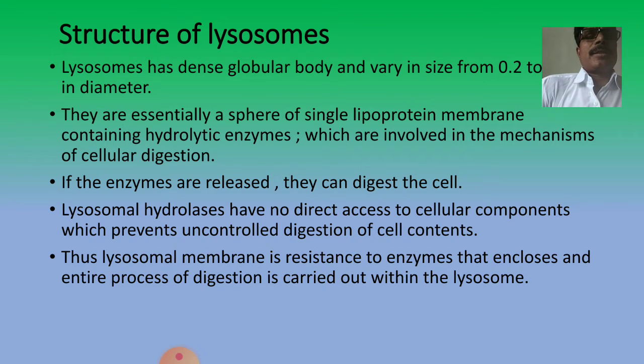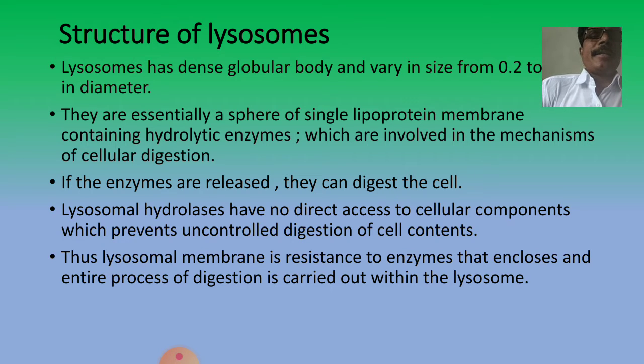Lysosomes are very thin, dense globular bodies and vary in size from 0.2 to 0.8 micron in diameter. They are essentially a single lipoprotein membrane containing hydrolytic enzymes, which are involved in the mechanism of cellular digestion.